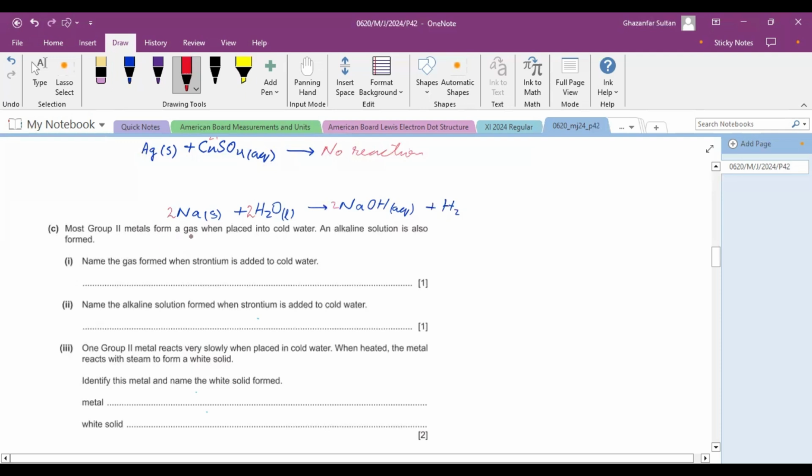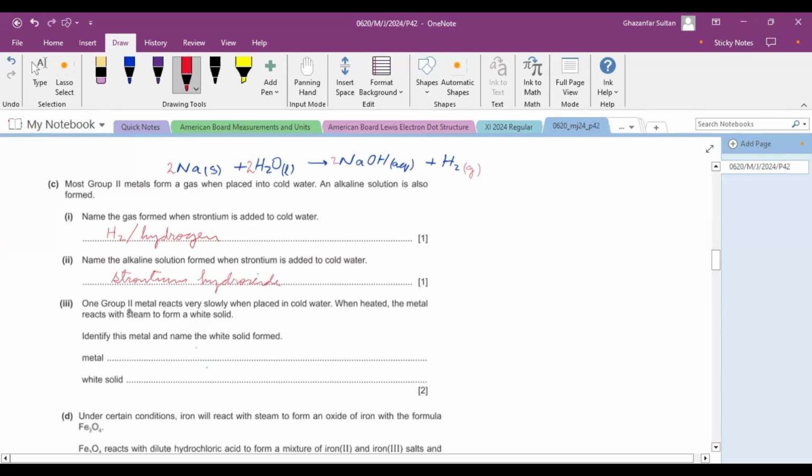So most of the group 2 metals form gas when placed in cold water. So which gas is there? This is hydrogen gas. And the same question is here. Name the gas formed when strontium is added to cold water. So it is hydrogen. And better to write the name as the name is required. Okay. Name the alkaline solution formed when strontium is added. As you can see, when sodium is there, sodium hydroxide is formed. When magnesium is there, magnesium hydroxide is formed. So when strontium is there, then there would be strontium hydroxide.